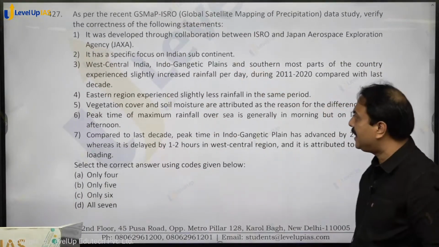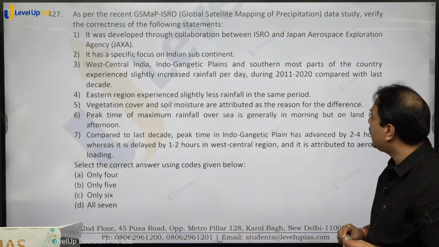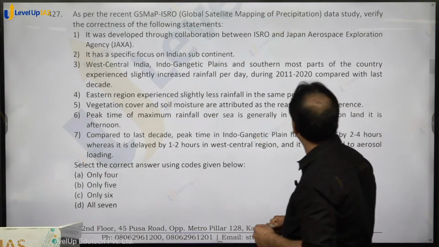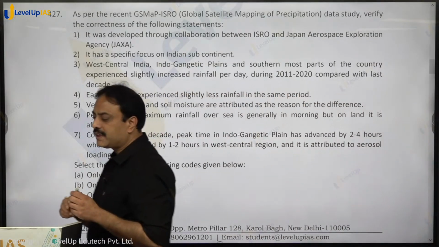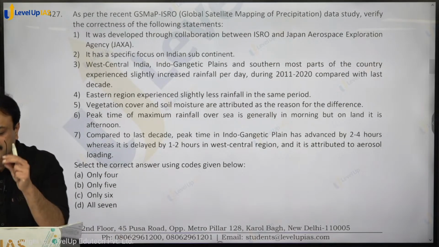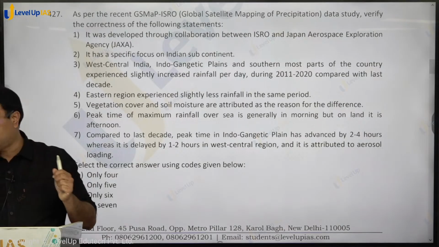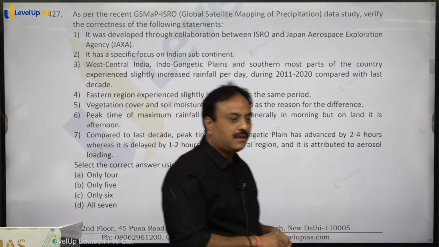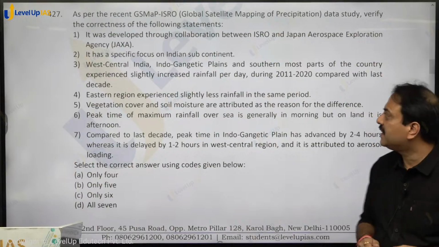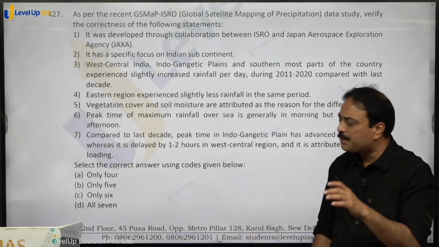As per recent GS map, ISRO global satellite mapping of precipitation data study, verify the correctness of the following statements. So this was a study that was conducted jointly by ISRO and JAXA, Japan, right? And it was named as GS map. Now they analyze the precipitation data.